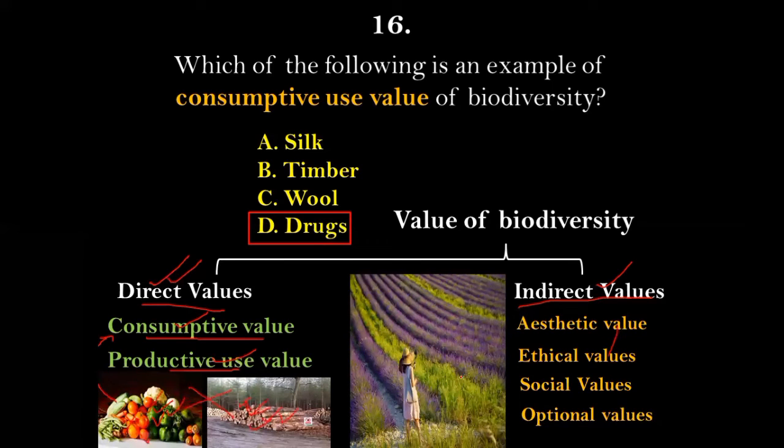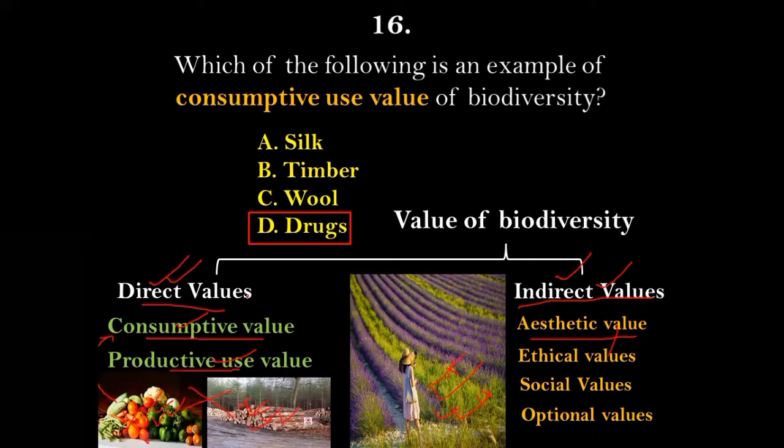Such type of benefit that we get from biodiversity is called an aesthetic value of biodiversity. To get satisfied, to get contented by taking a picture, having a picnic on this type of biodiversity, you don't have to kill the environment, you don't have to kill the flowers, you don't have to kill the plants to get a selfie over there, but you get the benefit, you get the satisfaction of enjoying the landscape of that nature. Such type of benefit that we get from biodiversity will fall under indirect values of biodiversity.